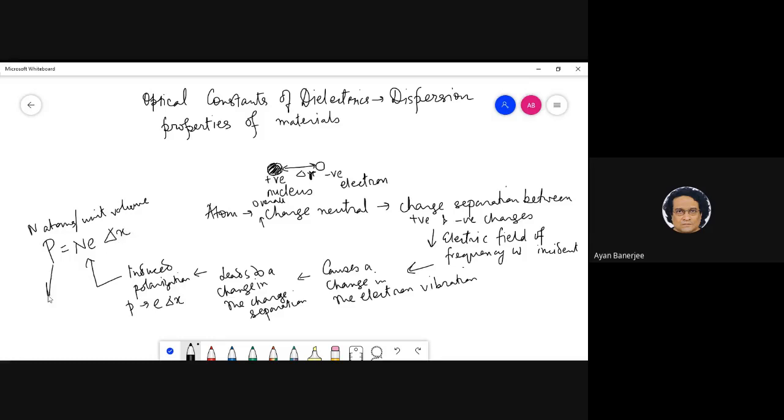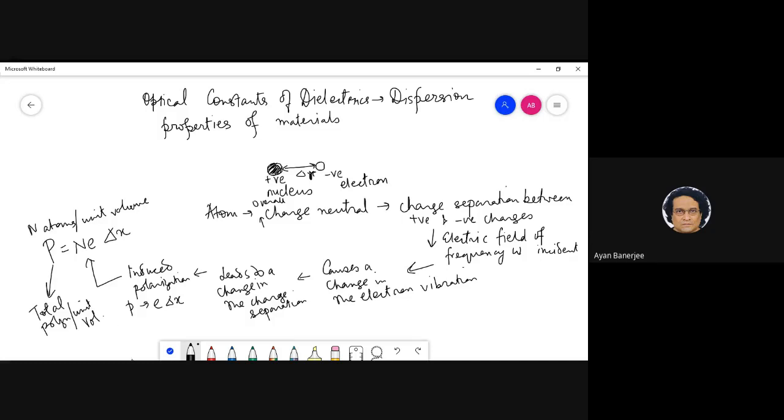So this is nothing but the total polarization per unit volume, right? And this is the basic thing that is happening.